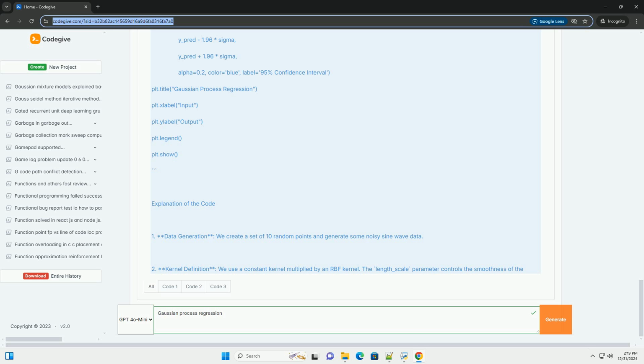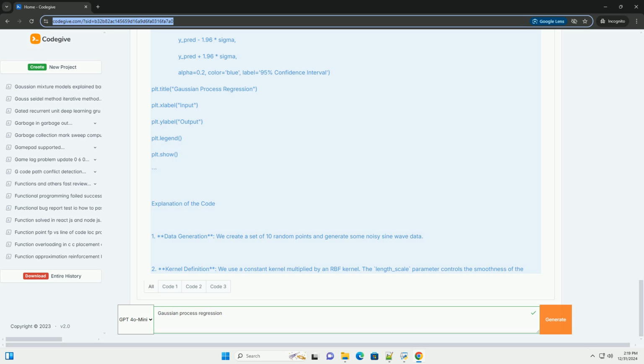4. Prediction. We generate a range of test points and use the fitted model to predict their outputs, also obtaining the standard deviation for uncertainty estimation. 5. Visualization. Finally, we plot the observed data, the predicted mean, and the confidence interval around the predictions.